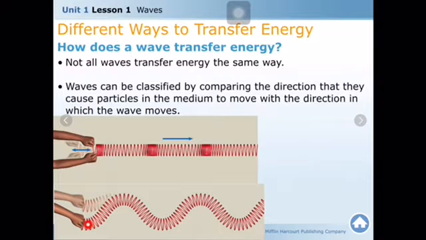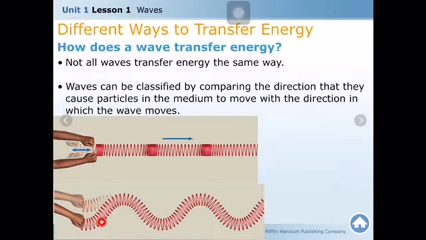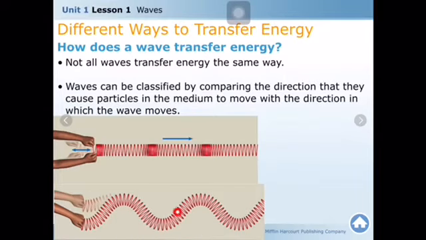Now the particles move up and down or forward and backward. Here, as you know, it is up and down. Do you see the movement of the particles? The direction of the particles is up and down. How about here? The movement of the particles goes forward and back. When you quickly push it forward and back, what will happen? The spring toy will produce waves. You see, waves are not just in the shape of the water wave. Waves also can be in this shape.